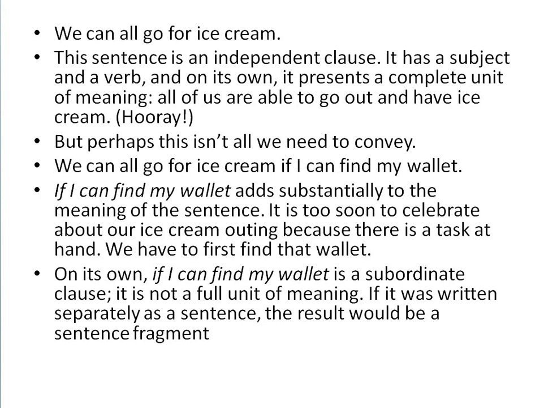So if I can find my wallet is a dependent or a subordinate clause which contains the subject-predicate relationship, but it's dependent on the independent clause in order to convey a complete sense, a complete thought. If it was written separately as a sentence, the result would be a sentence fragment. So if it's written alone, it looks like a fragment, a part of a sentence, but not a complete sentence, not a complete thought.